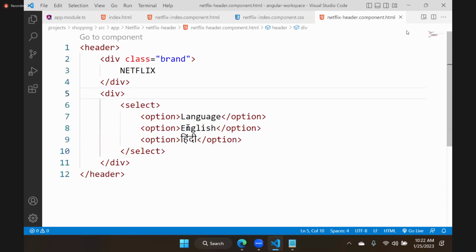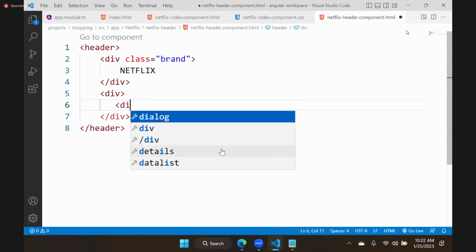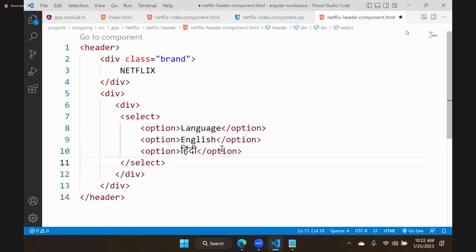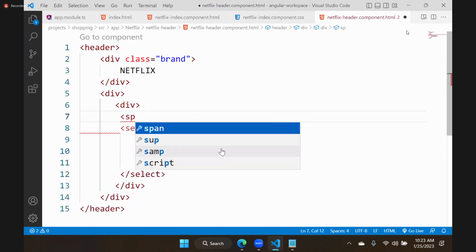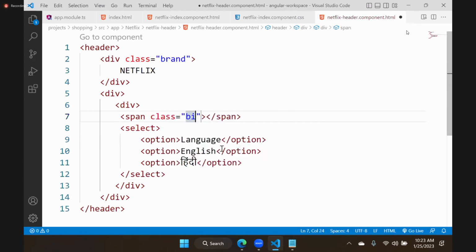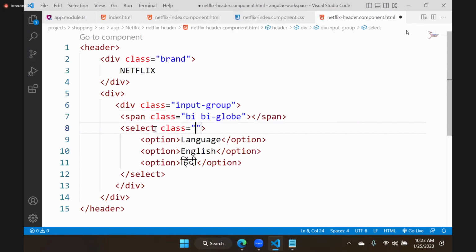But temporarily I will do one thing. I will keep a div, and here we will keep a span. Span class as BI globe. And for this I will give class as input group. And here we are giving a class as form select. Form select is nothing but drop down.